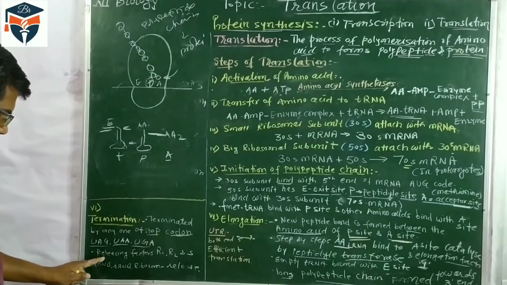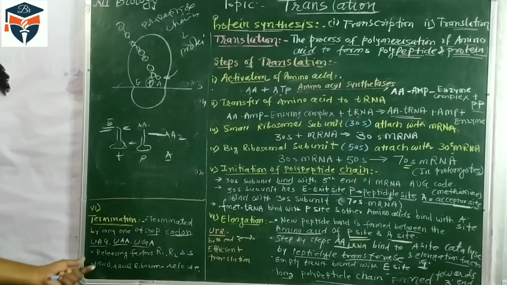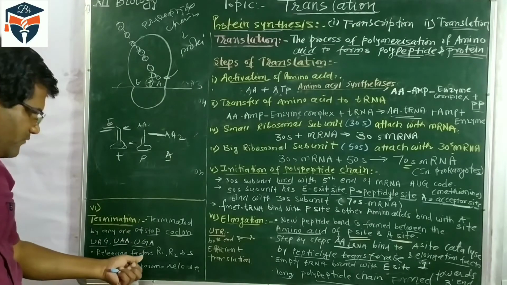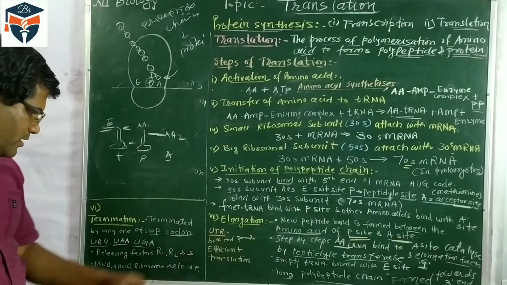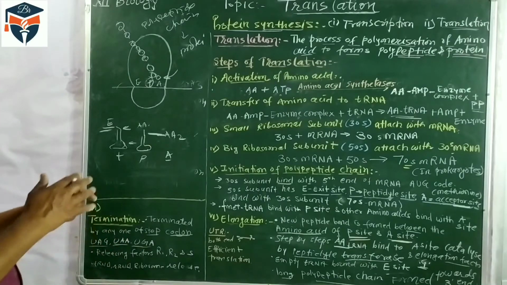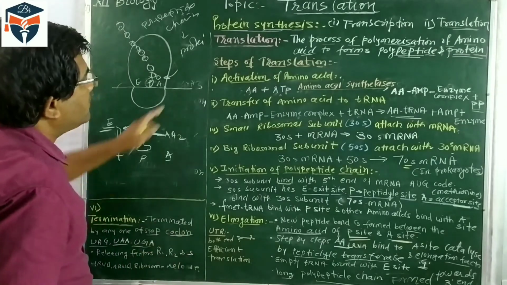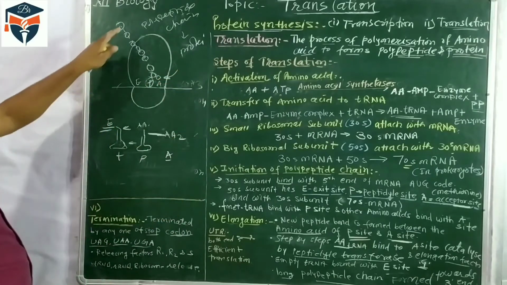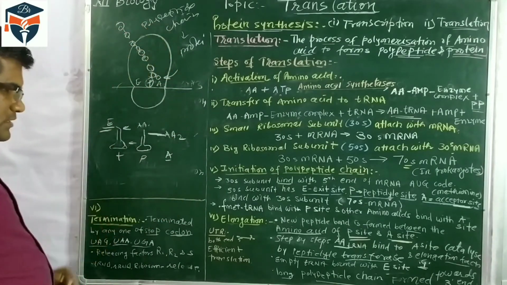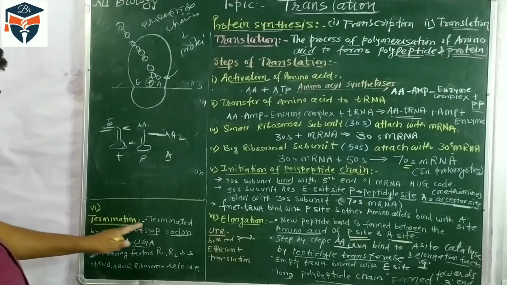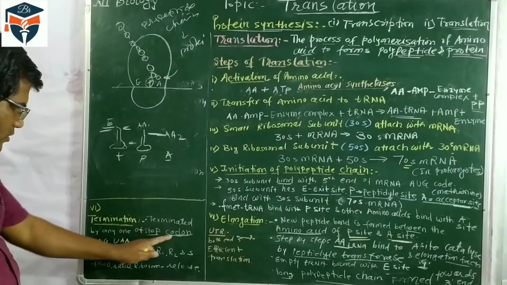When the process is stopped, it happens in the presence of releasing factors R1, R2 and S. Once translation stops, the polypeptide chain synthesis stops, when any one terminal codon comes there.